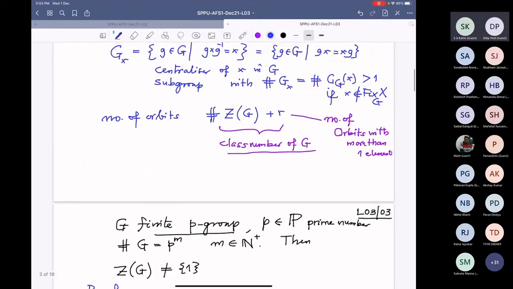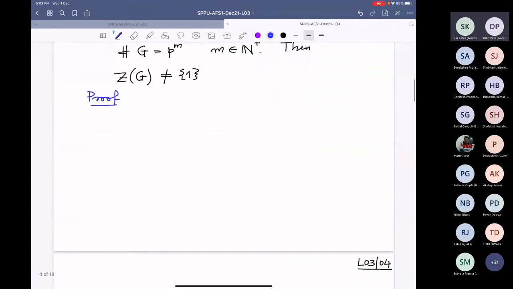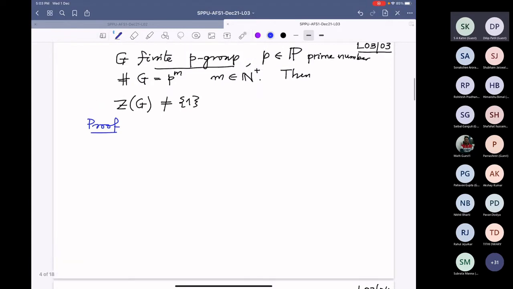Let us take this class equation. Consider that action. What does it say then? The order of G. So we'll say the class equation of the conjugate action of G. I don't have to say on what, that is understood.